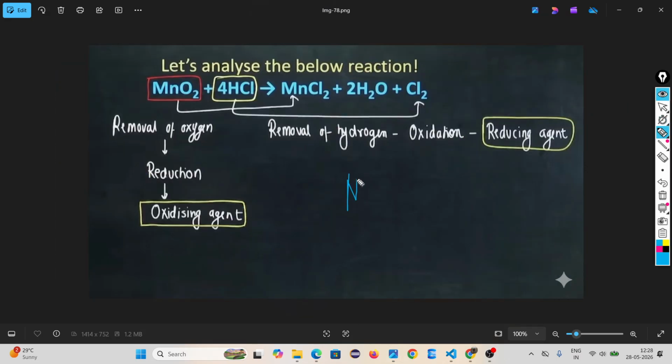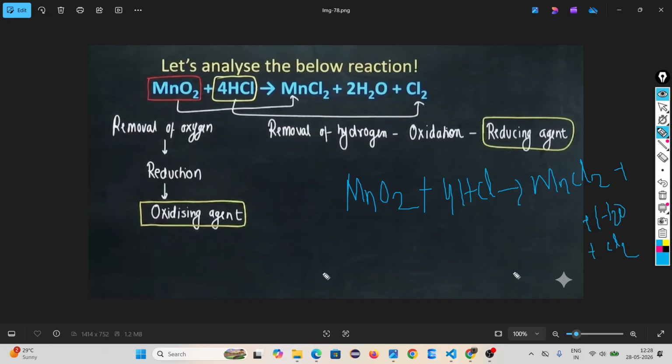Look at this reaction. Magnesium dioxide, when reacted with hydrochloric acid, gives you magnesium chloride plus water plus chlorine. First check the reaction. Look at the left hand side. Magnesium oxide gives you magnesium chloride. Then what is happening? Oxidation or reduction?